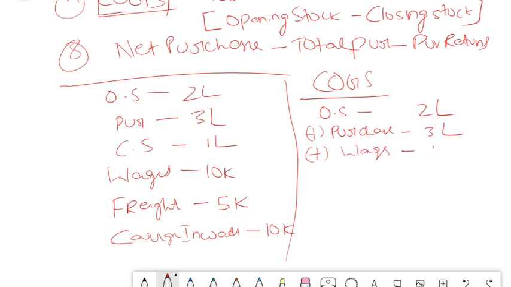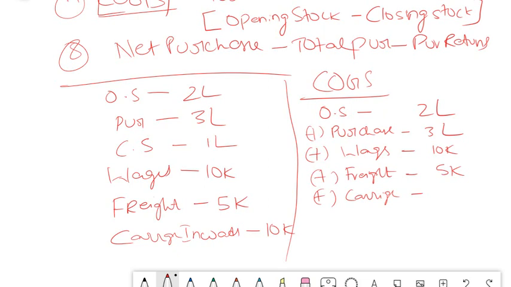Wages 10k plus freight, assuming that it is related to your purchase transportation, 5k plus carriage inwards. Carriage inwards is related to your purchases, and that will come in your trading account.